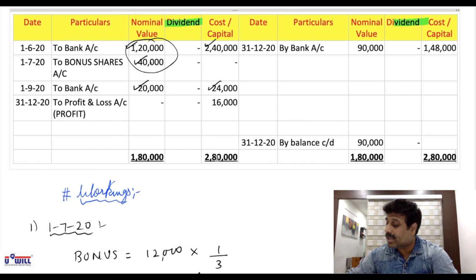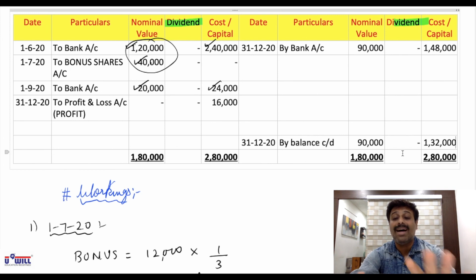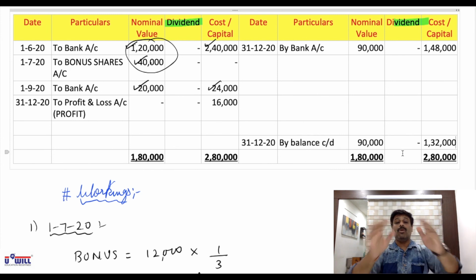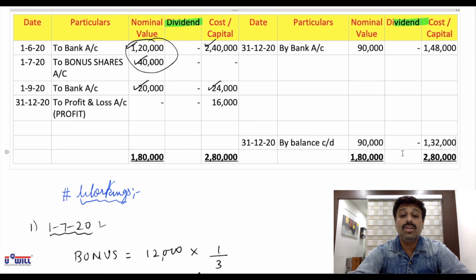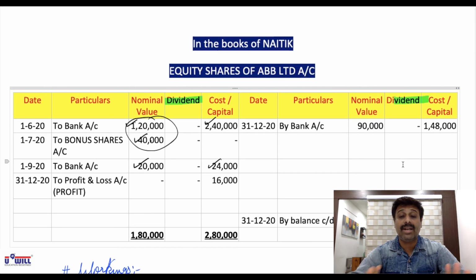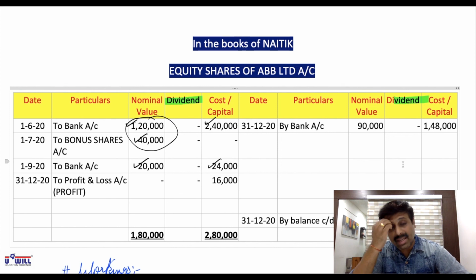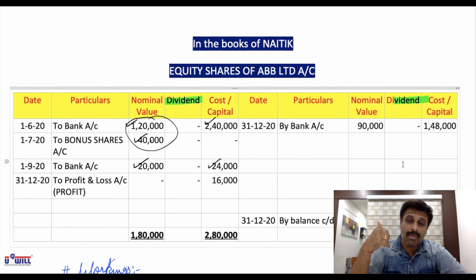Minus 1,48,000 means you are left with shares of 1,32,000. That's it. Dividend has no amount, so no balance will be transferred to P&L account. There is no amount of dividend in this question. So this is very, very simple compared to the debentures. I hope everyone is clear with it. Okay. And this can come in MCQ also. Bonus shares, right shares, calculations, which amount, where will you record, all these points can be asked in MCQ as well.